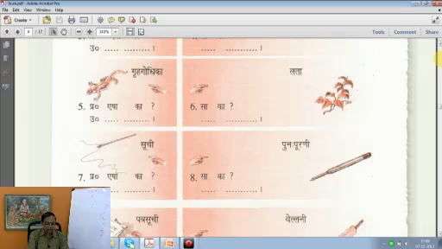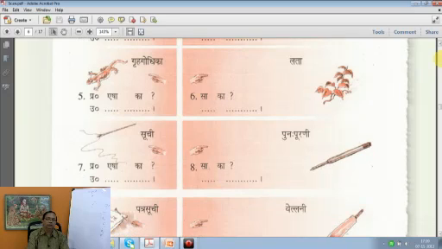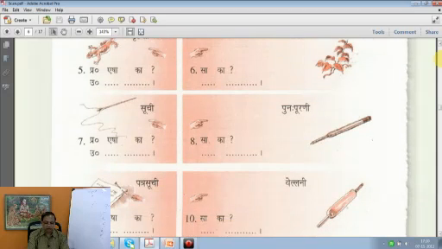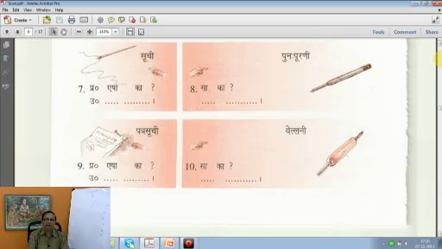Then we have Esha ka. What is this? You see a needle threaded. Esha Suchi. This is a needle. Then Sa ka. What is that? You can see it's a refill in a ball pen. A word is coined for this. Sa Punaha Purani. That's a refill.